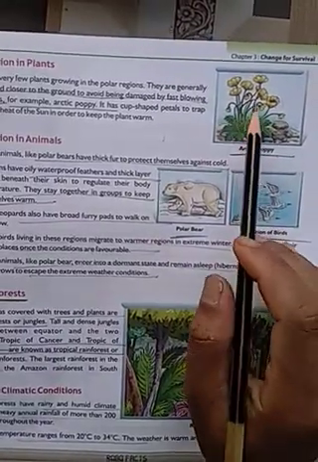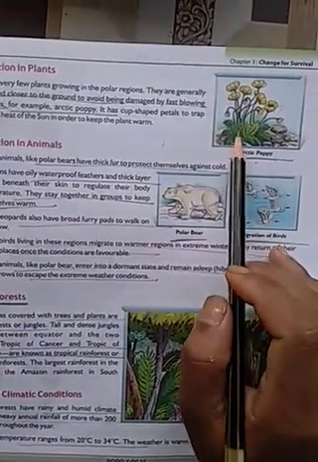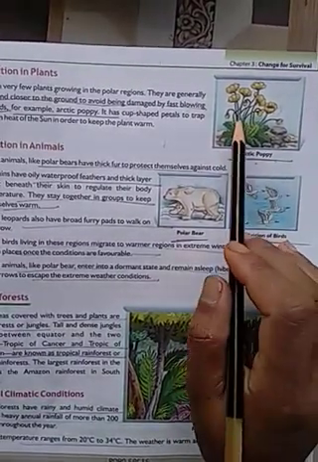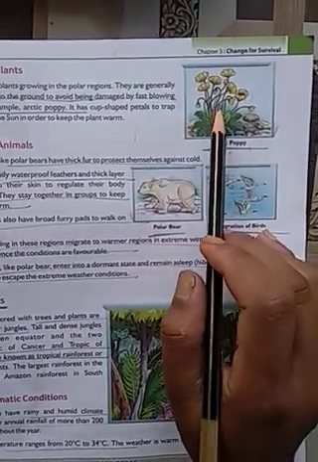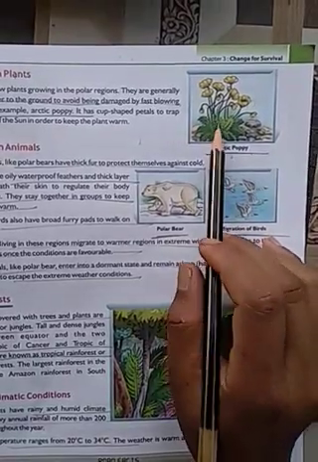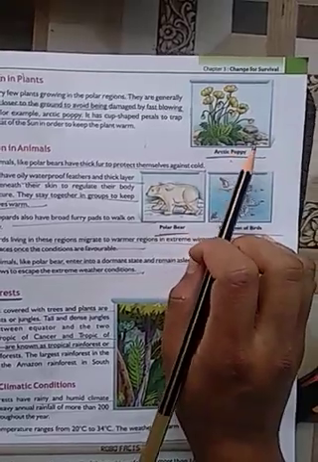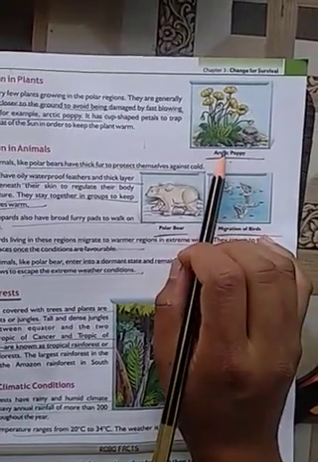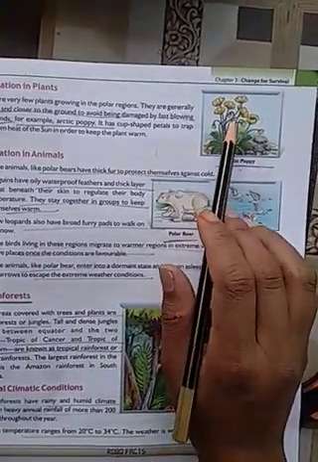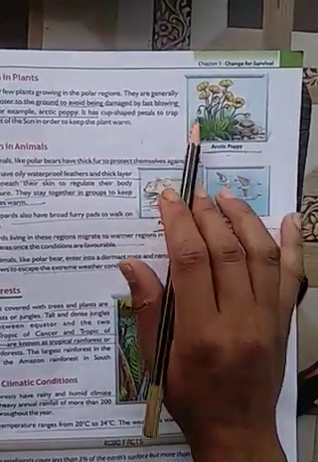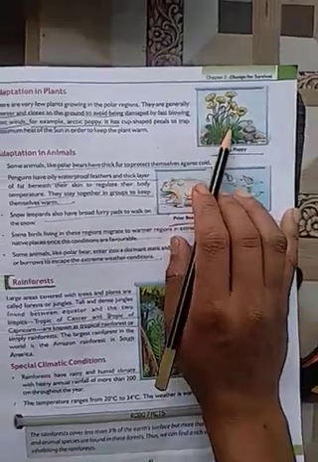And look at the plant. Its stem has very little distance from the ground. Why? Because there is little sunshine, so the distance between the two is very small, and the plants are of short size. No long branches are there; they are short in size above the ground.